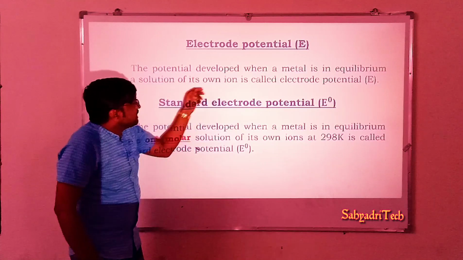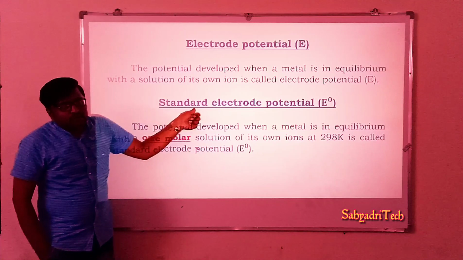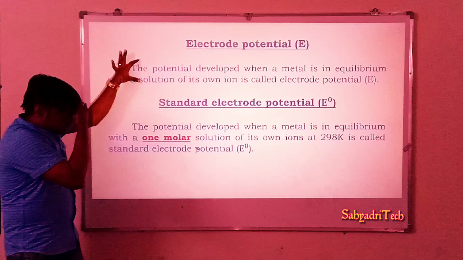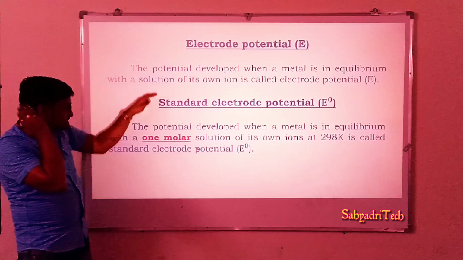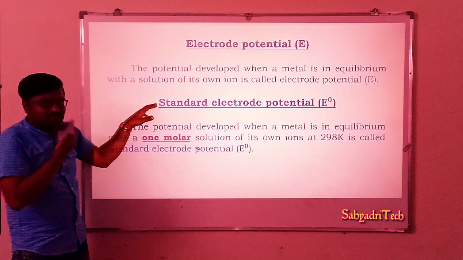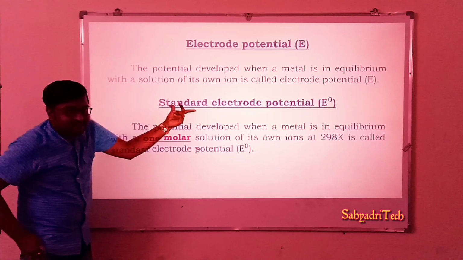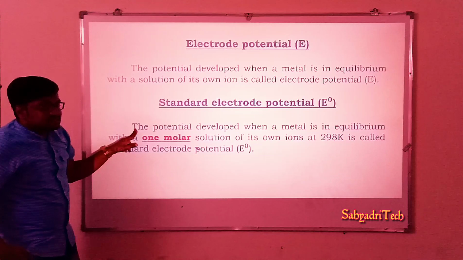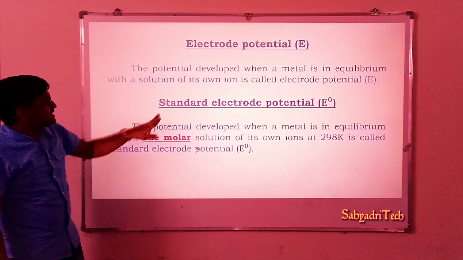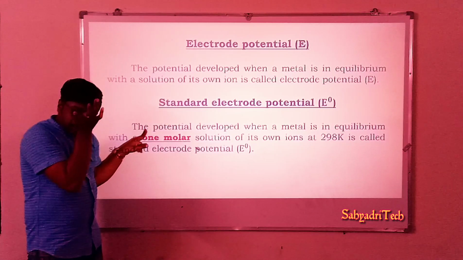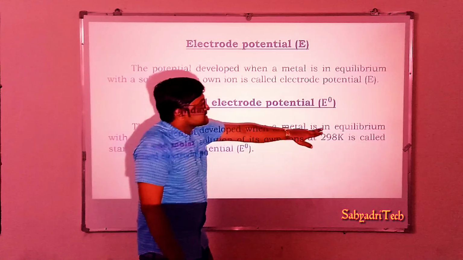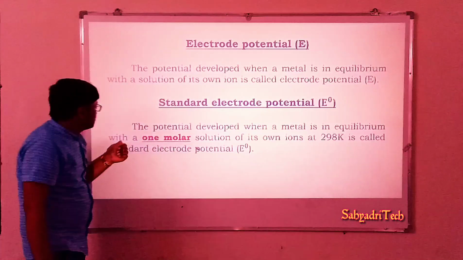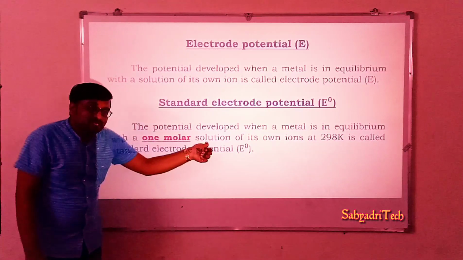Well, coming to the standard electrode potential. What is the difference between electrode potential and standard electrode potential? Standard electrode potential means the potential developed when a metal is in equilibrium with a 1 molar solution.